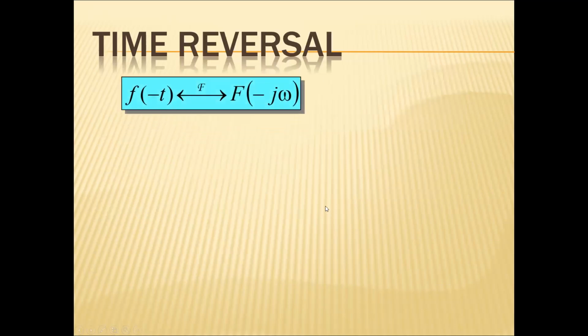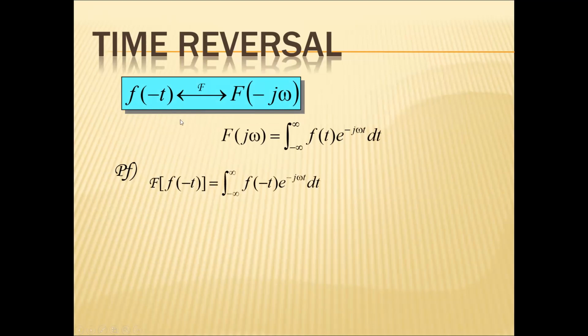Similarly, time reversal is similar to time scaling with a equal to minus 1. Fourier transform of f of minus t equals integral minus infinity to infinity f of minus t e power minus j omega t dt.